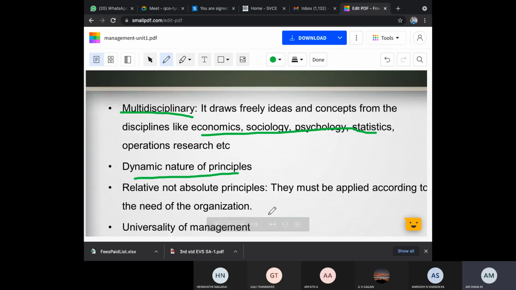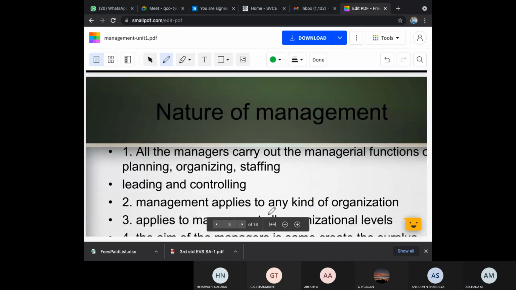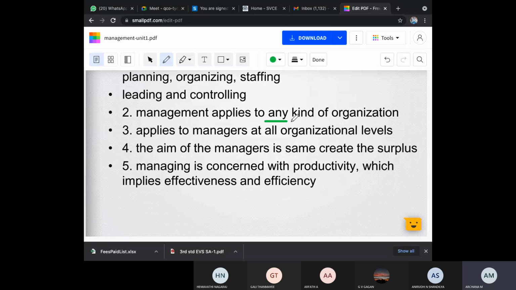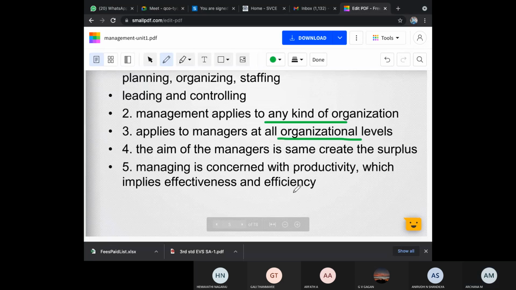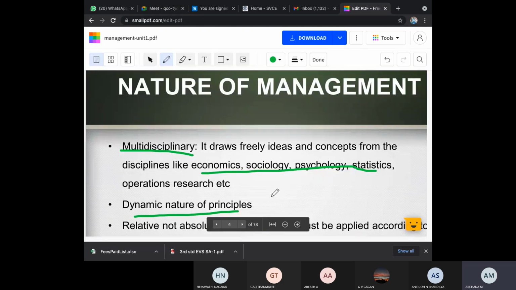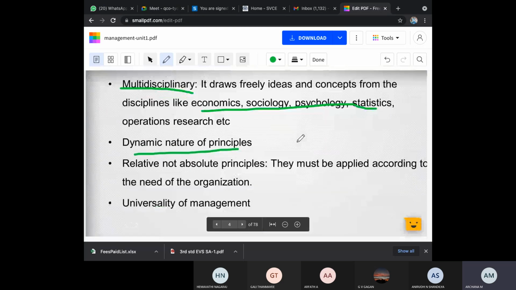What is this dynamic nature of principles? Look here, management applies to any kind of organization, to all organizational levels. That is known as dynamic nature. Example I can tell you, dynamic nature is when you take a management, it is not constant. As I told you, it is not static. One management I should apply only to my organization, it is not like that. You can apply to any of the organizations, and based on the customers or based on the situation, it may change, right?